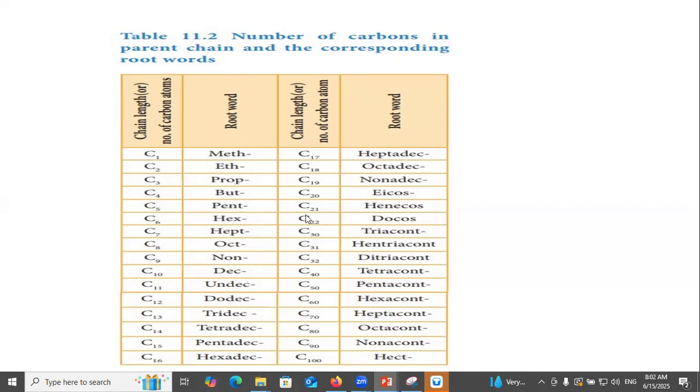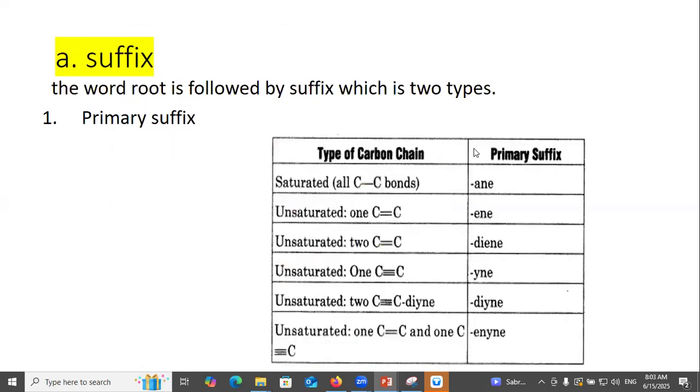It's not necessary to remember all the word roots up to 100 or more. You simply need to understand up to 12: meth to dec, undec, dodec. It's sufficient for understanding the nomenclature.